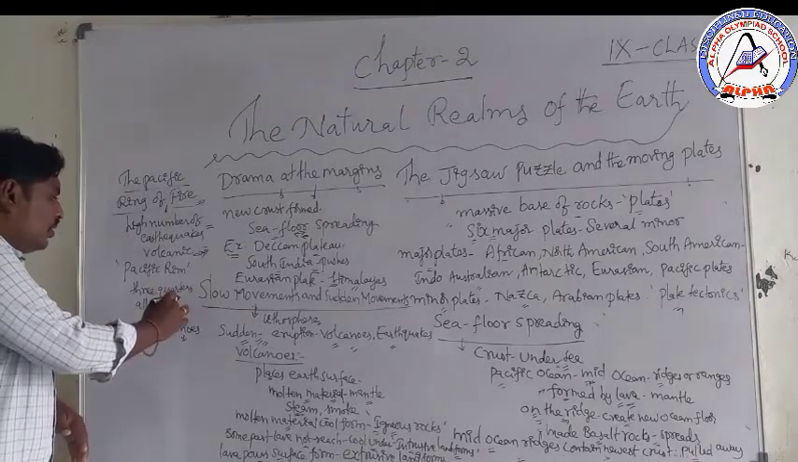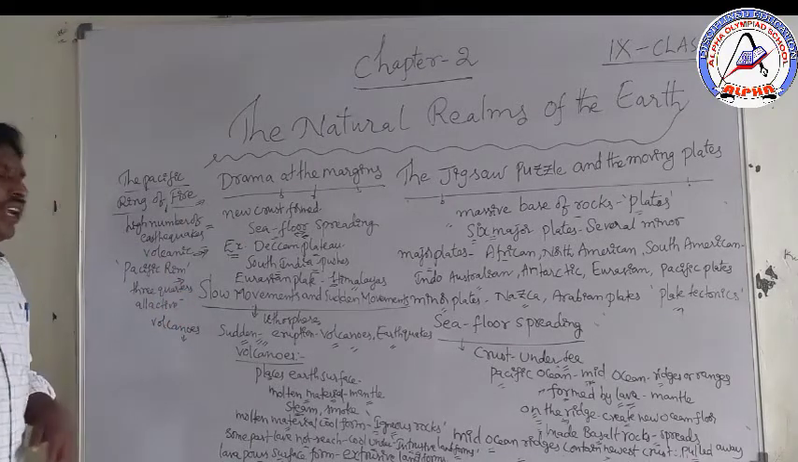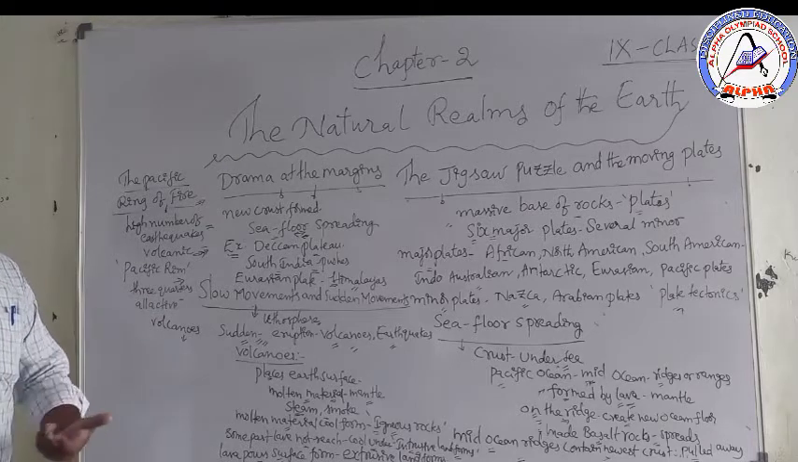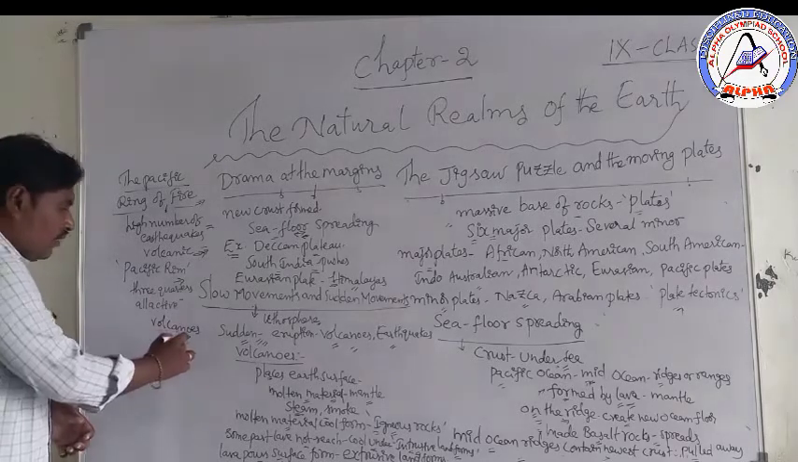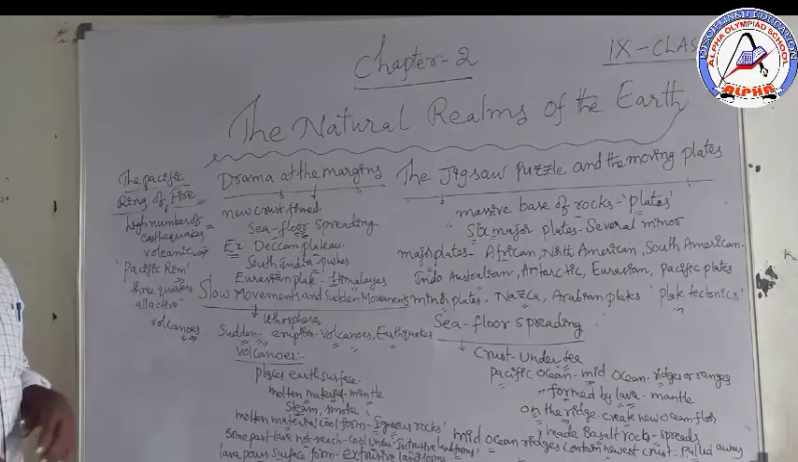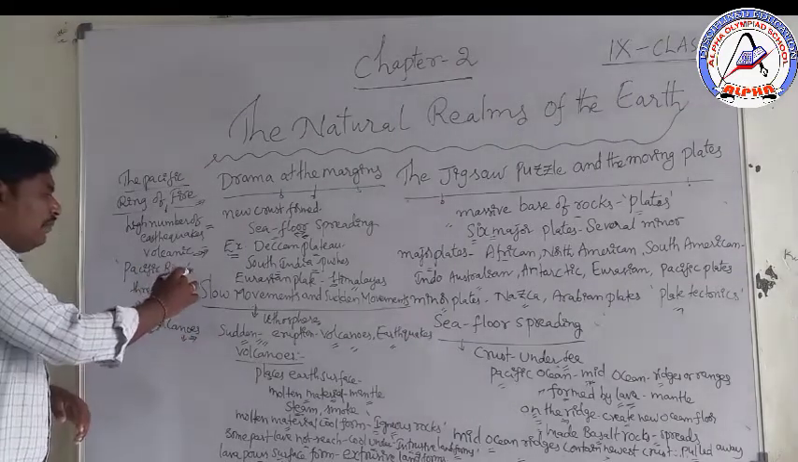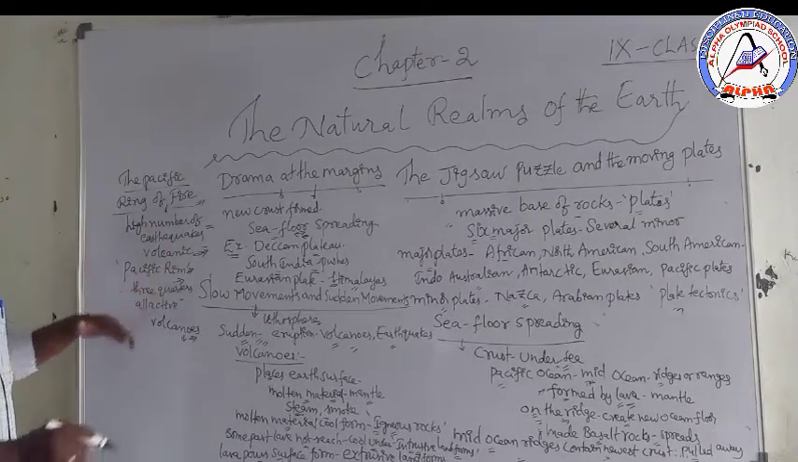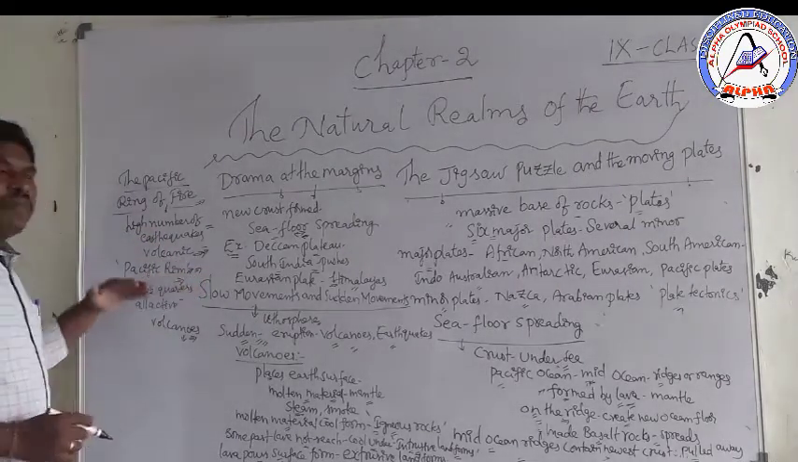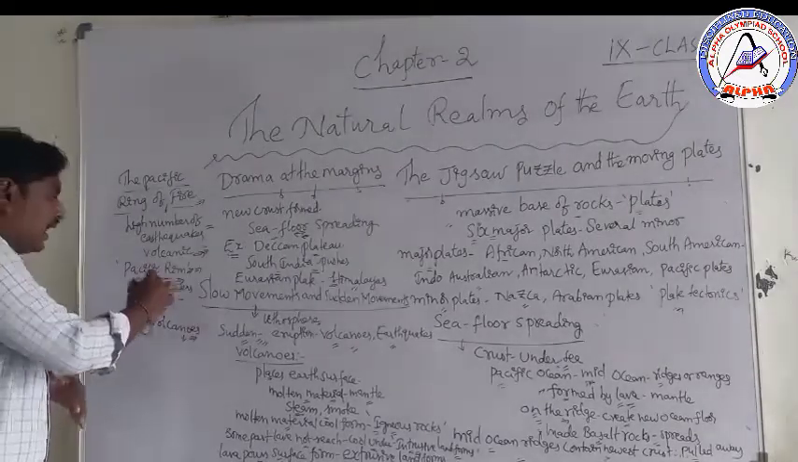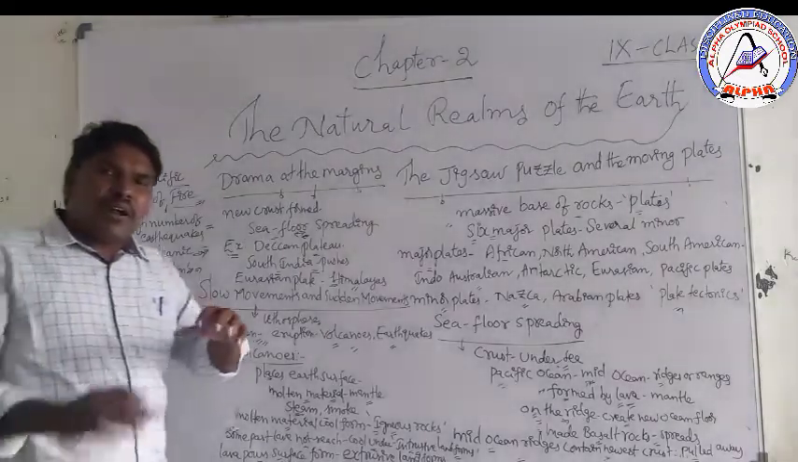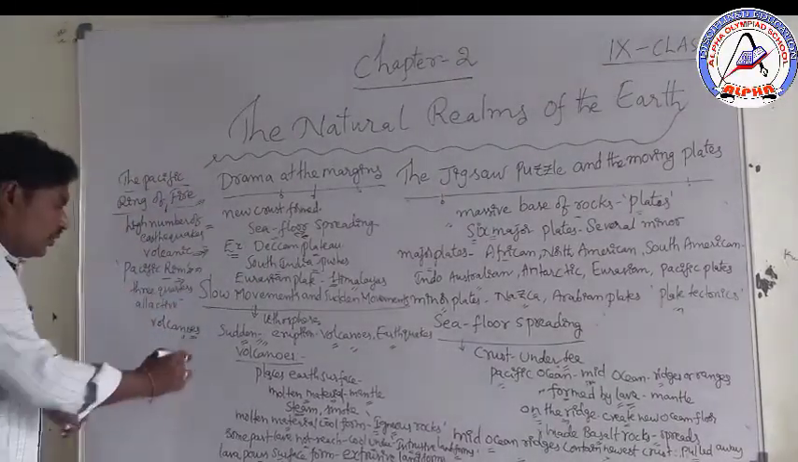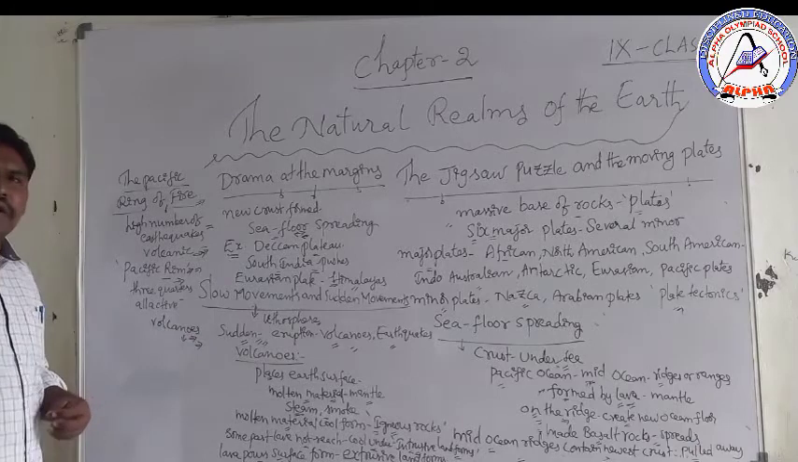Three quarters of active volcanoes we can observe around the Pacific Ocean. A large number of earthquakes and volcanic eruptions occur around the Pacific Ocean, and we call this the Pacific Rim. Around the Pacific Ocean, three quarters of active volcanoes can be observed.